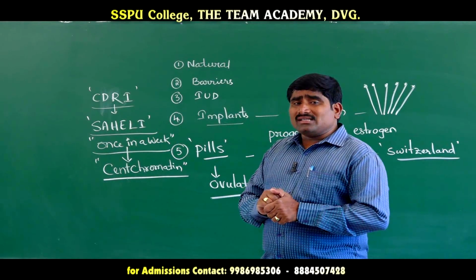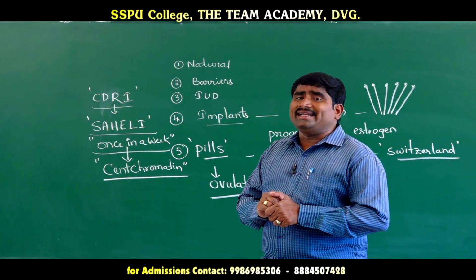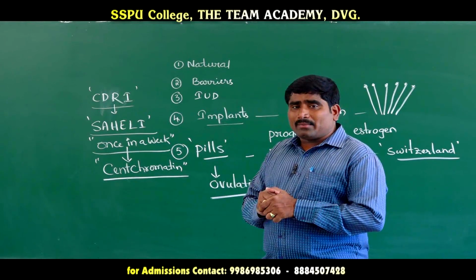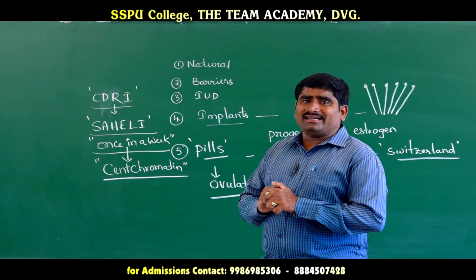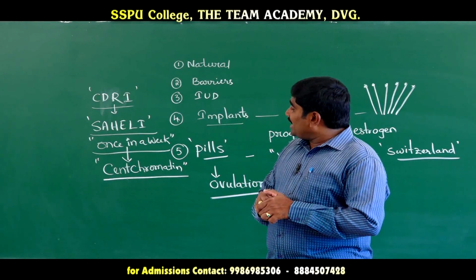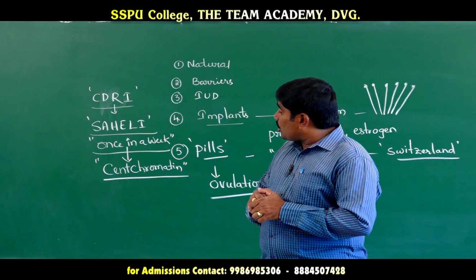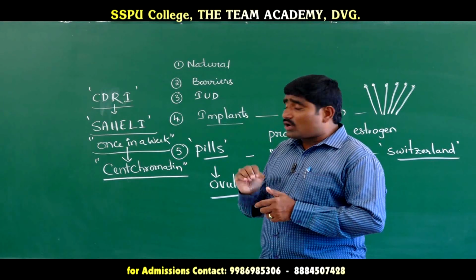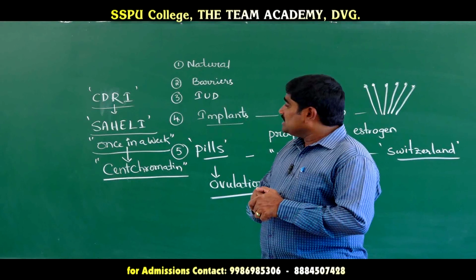Saheli is the once-in-a-week contraceptive pill in India, prepared by CDRI, and its chemical composition is centichromane.